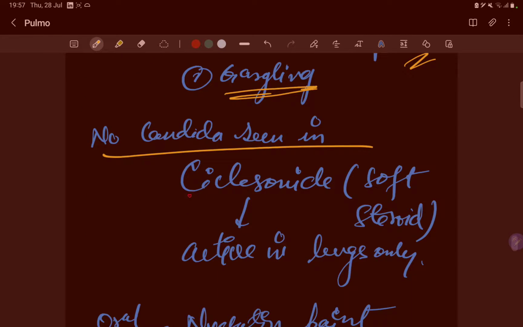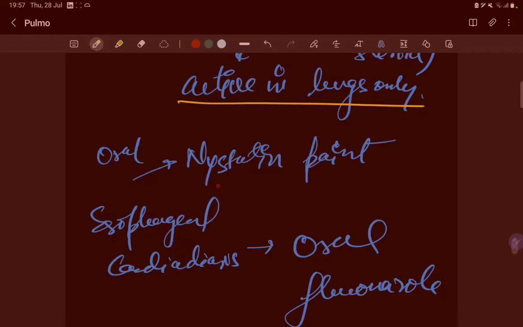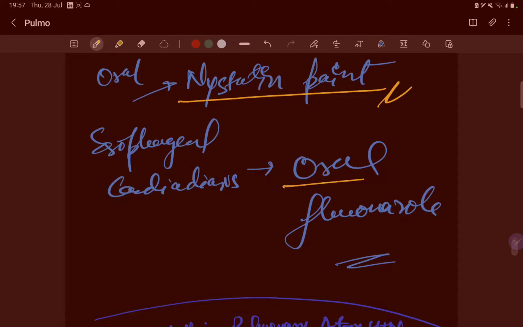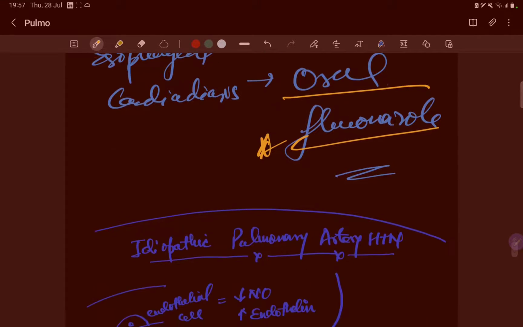No candida is seen with ciclesonide. This is the soft steroid. And very important, we use oral nystatin paint. For esophageal candidiasis, we use oral fluconazole.